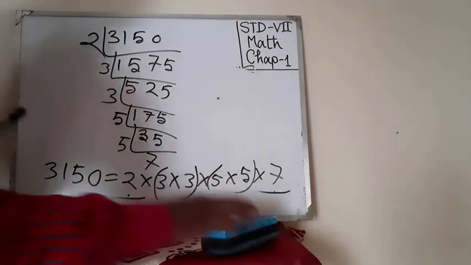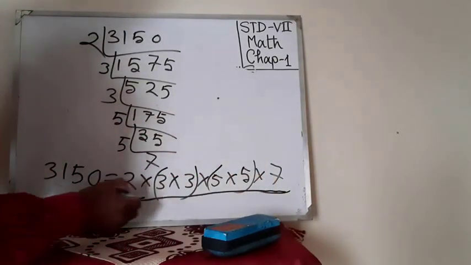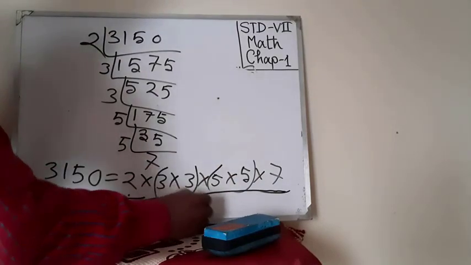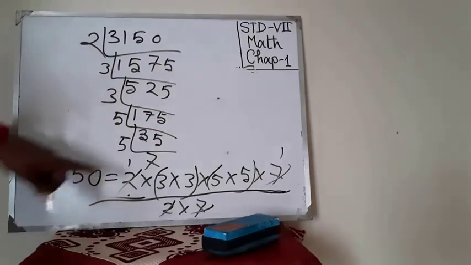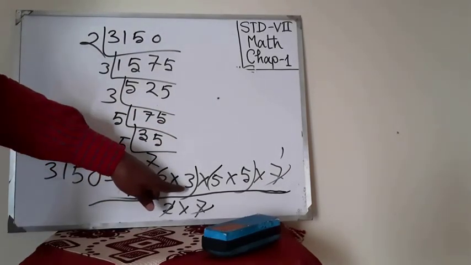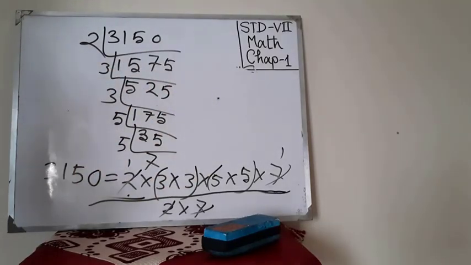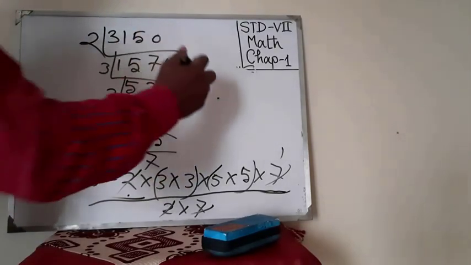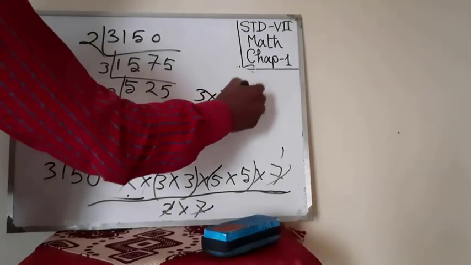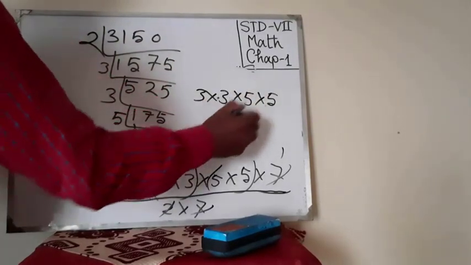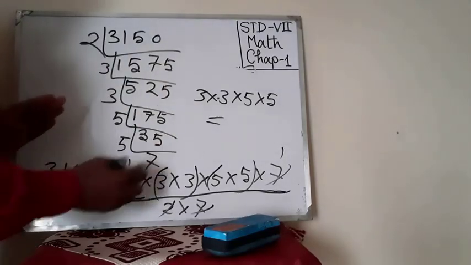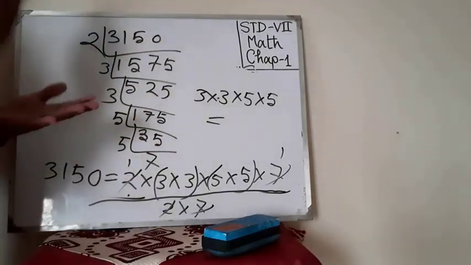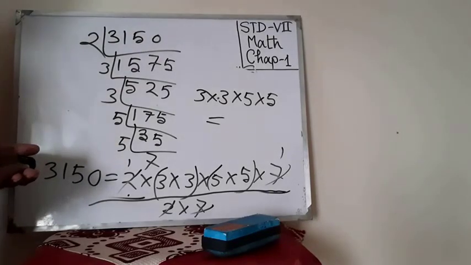If you divide by 2 into 7, you will get the quotient 3 3 5 5, that means 3 into 3 into 5 into 5, a perfect square number. So this is the procedure. Whatever digits you get unpaired, you divide by the same digits, then you will get the perfect square number.